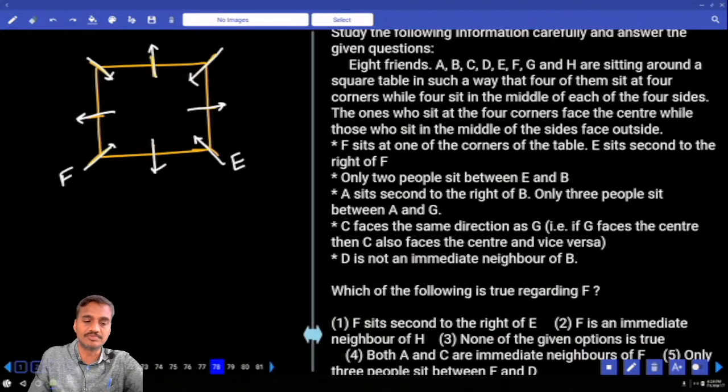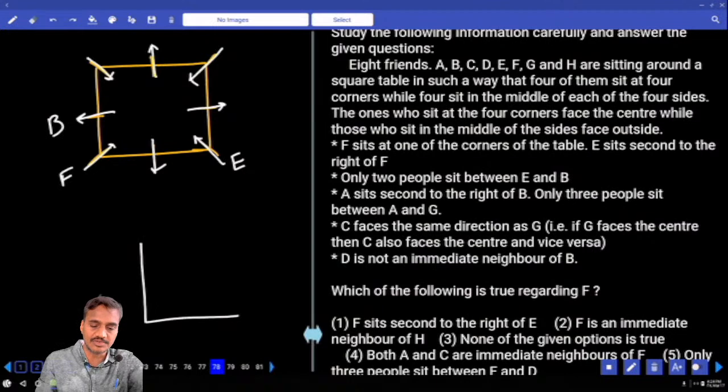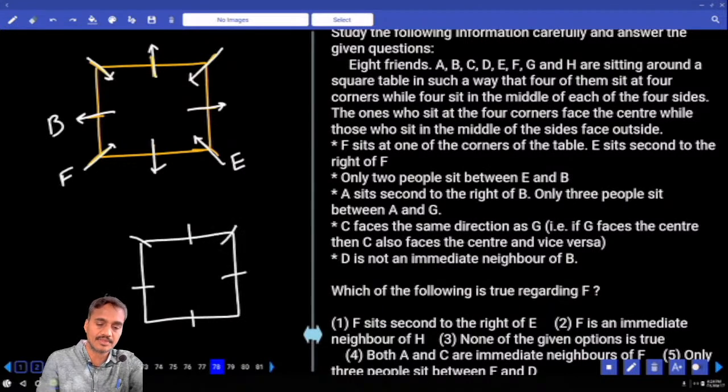And only 2 people between E and B. 2 people between E and B, how many possibilities? 2 possibilities. B can be either to the left hand side or to the right hand side. There is a second possibility as well, hence we are writing the second possibility like this. Okay? And the persons who are at the centers, they are facing towards the corner.